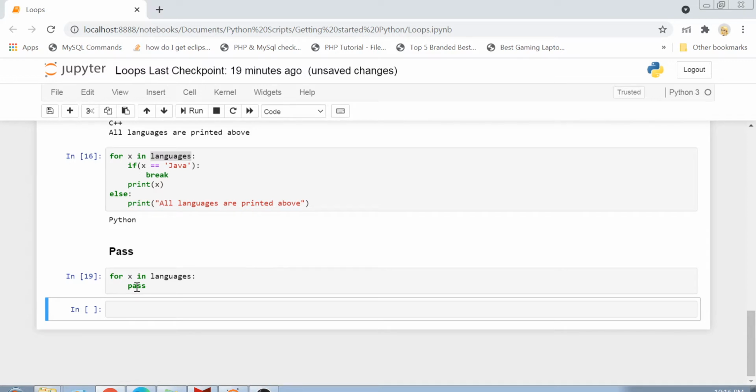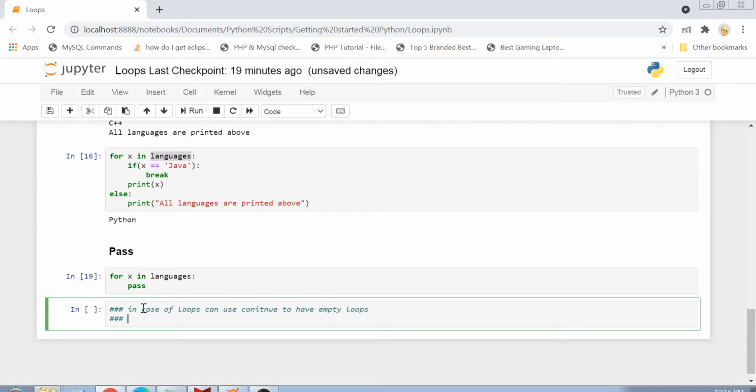So in case of loops, I just don't want to confuse you with anything, but you basically can use continue to have empty loops.